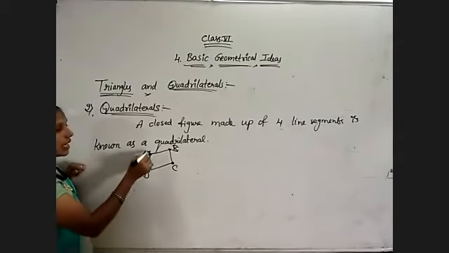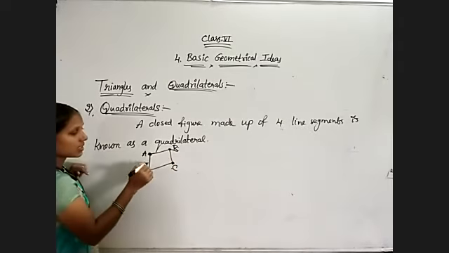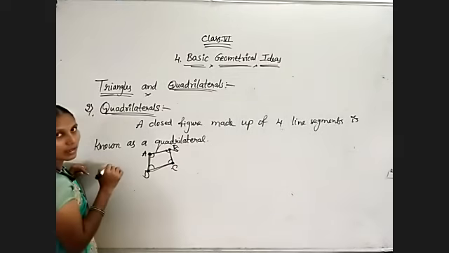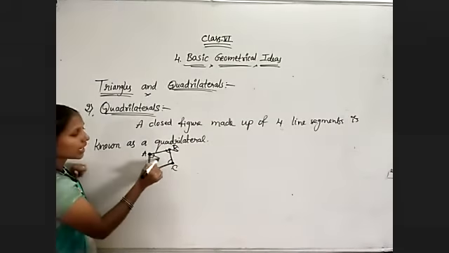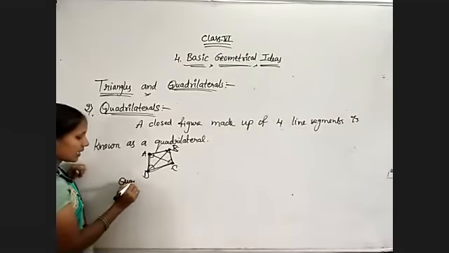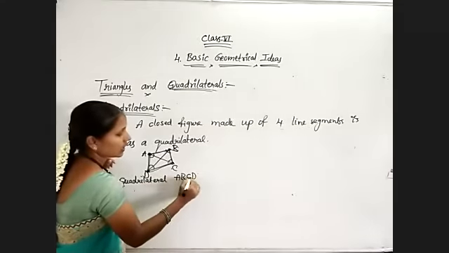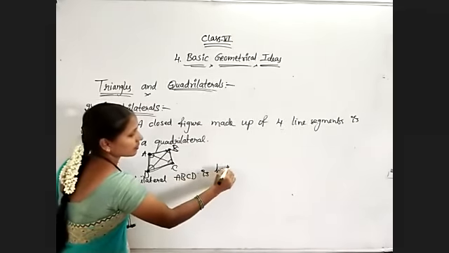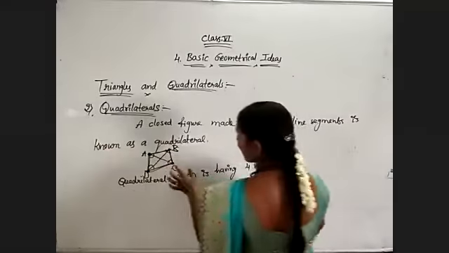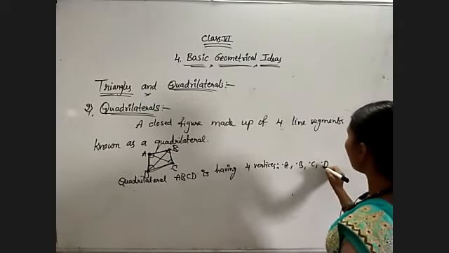And here, a quadrilateral must have 4 vertices, 4 angles, 4 sides AB, BC, CD, DA, and 2 diagonals. This is one extra topic. So quadrilateral ABCD is having 4 vertices. Those are point A, point B, point C, point D.